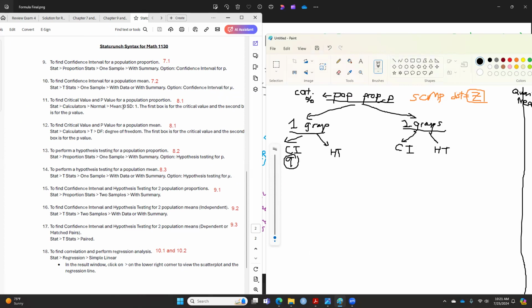For hypothesis testing, this will be number 13. Again, this is provided in your finals. If it's two groups, no matter which one you do, this will be 15.